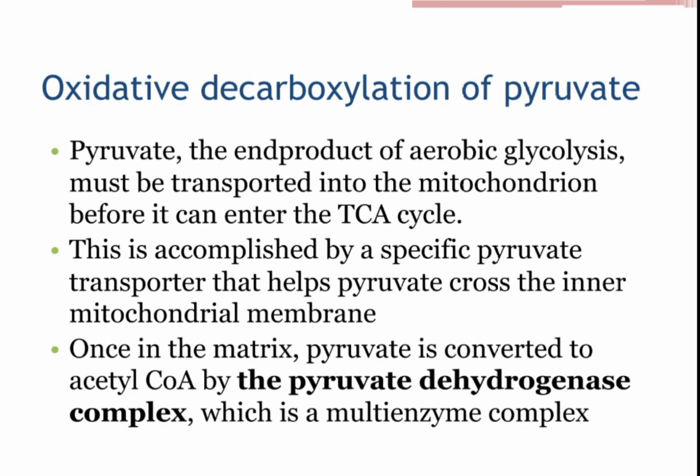So the whole process begins with a simple process known as oxidative decarboxylation of pyruvate. Pyruvate, a 3-carbon molecule, first undergoes a process known as oxidative decarboxylation. The end product of aerobic glycolysis must be transported to the mitochondria before it goes into the tricarboxylic cycle. This is usually accompanied by a complex of enzymes. So we are going to go ahead and look at the oxidative decarboxylation.